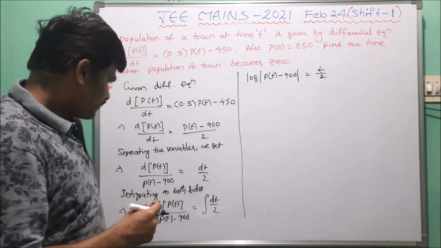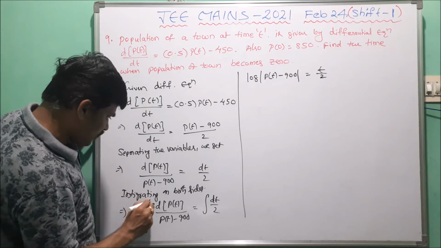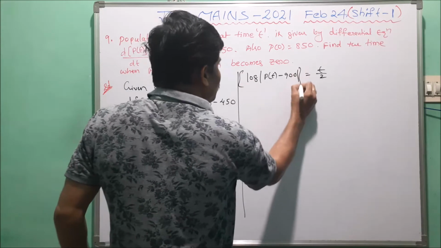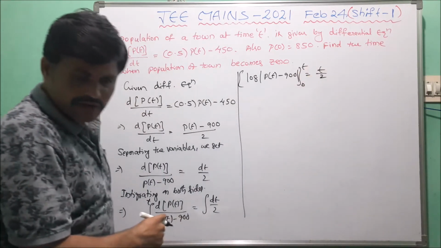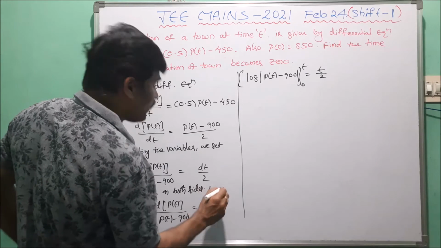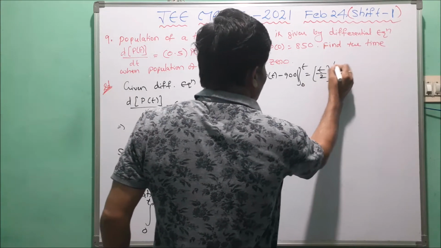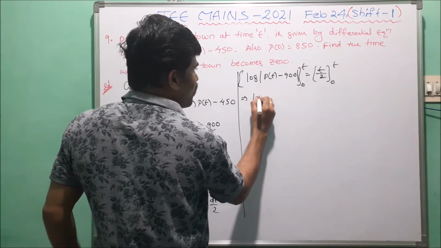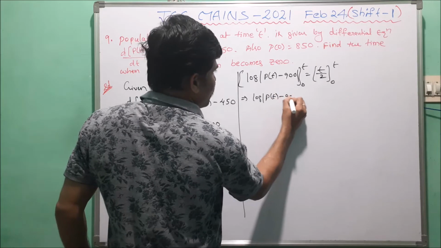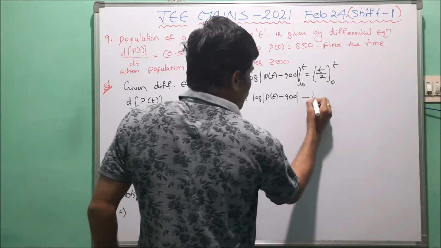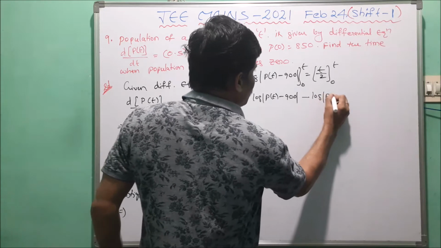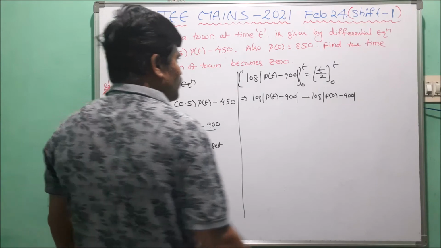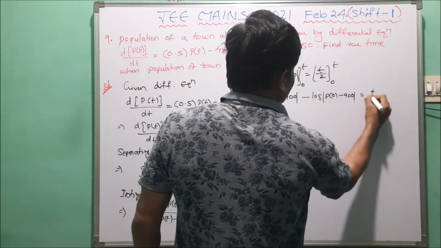Now here we have to integrate in between 0 to t. The limits are 0 to t. Now from that one, here directly we have to take the upper limit: log mod p of t minus 900 minus log mod p of 0 minus 900 equals t by 2.